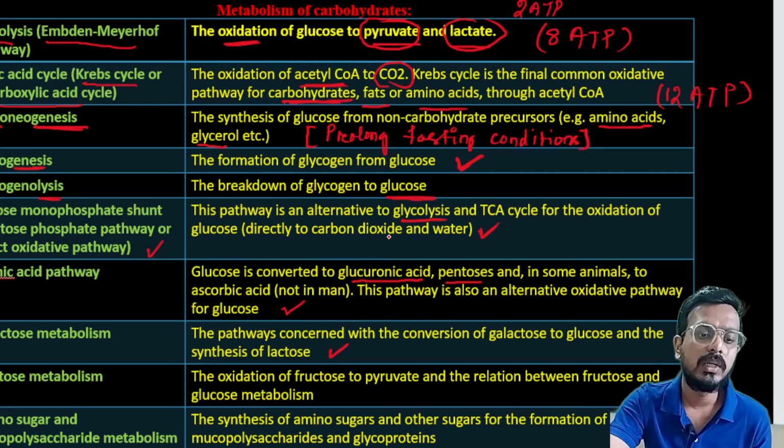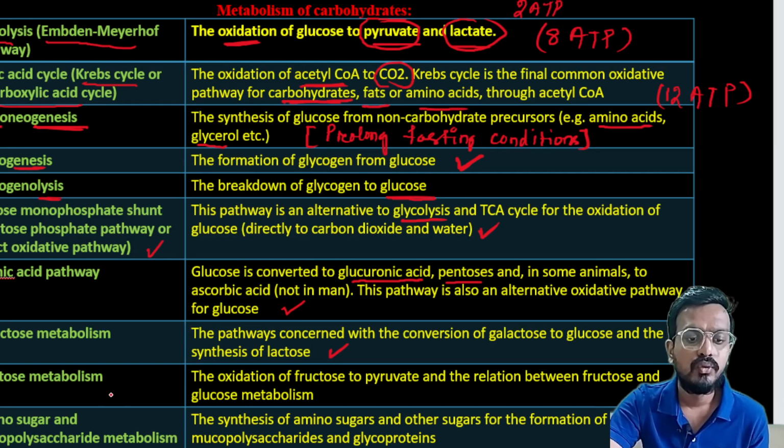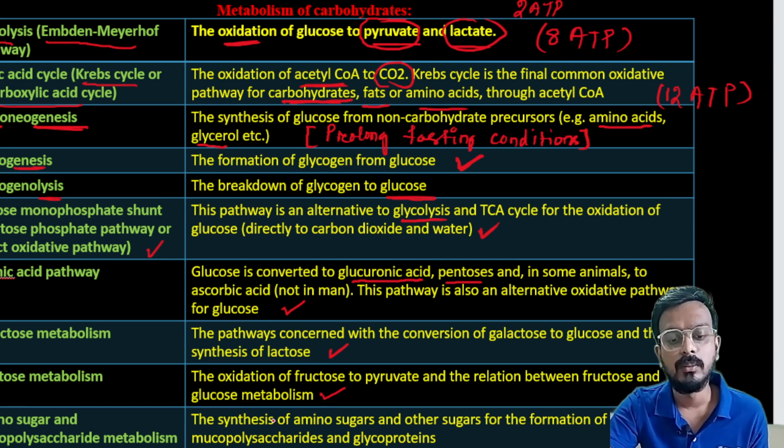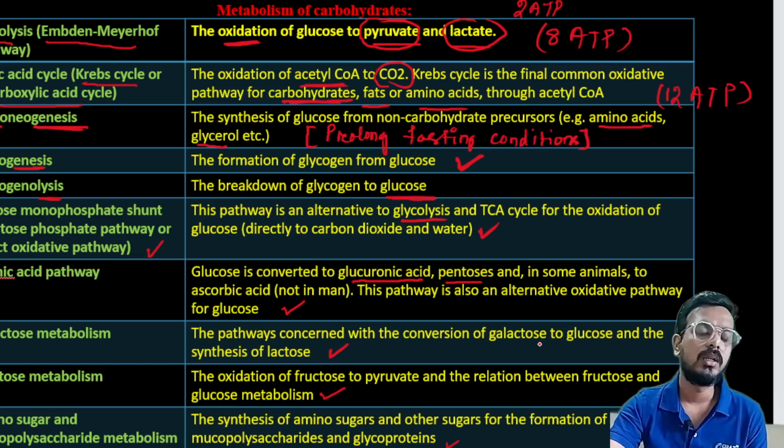Next is fructose metabolism, in which fructose is converted to pyruvate, and the relationship between fructose and glucose metabolism. Next is amino sugar and mucopolysaccharide metabolism. This is the synthesis of amino sugar and other sugars for the formation of mucopolysaccharide and glycoprotein.